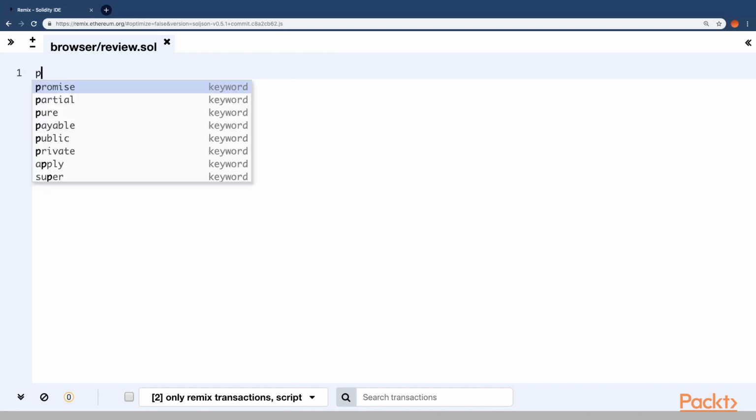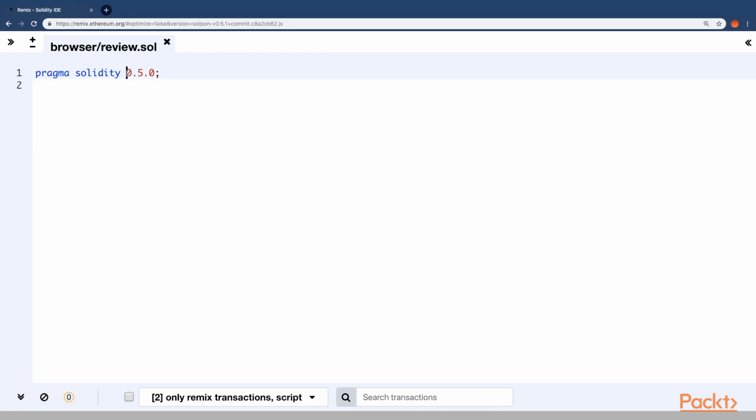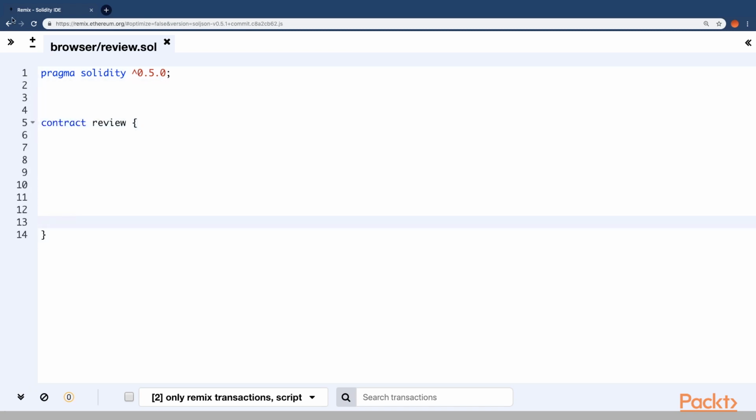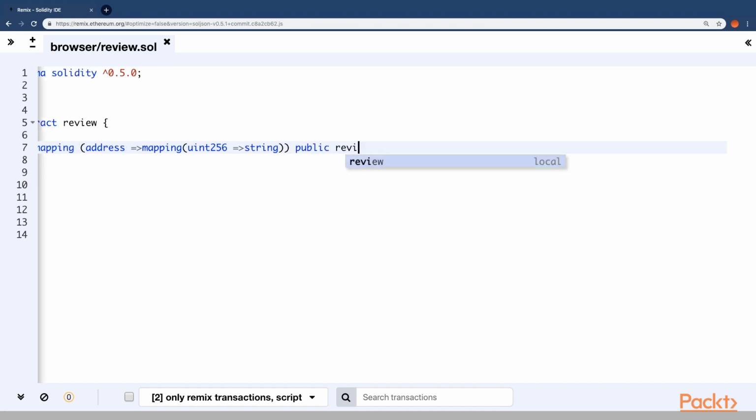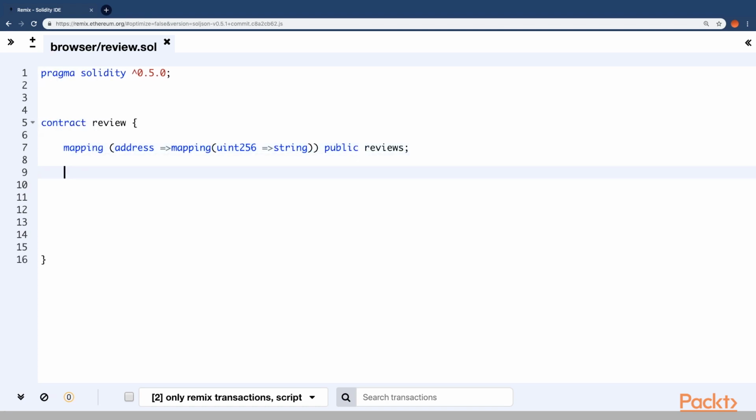Alright, for this we will be using pragma solidity version 5.0. For the first one, we will use a mapping from address to another mapping, which is uint256 to string. This is for storing the review with respect to the address and the review count from that address. We call it reviews. The first mapping will store the address to a value, which is another mapping: the ID for the review and the review itself.